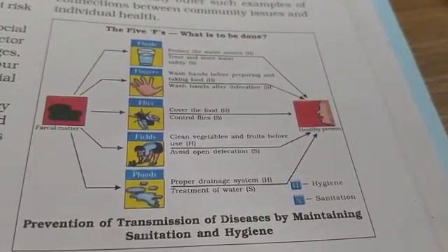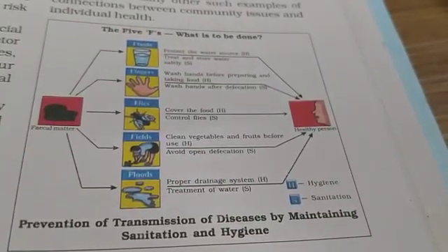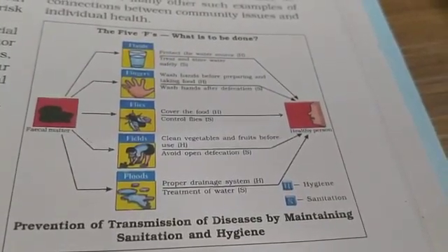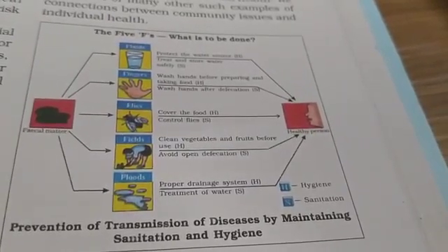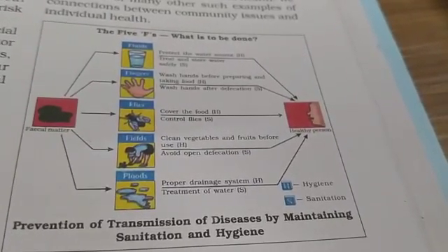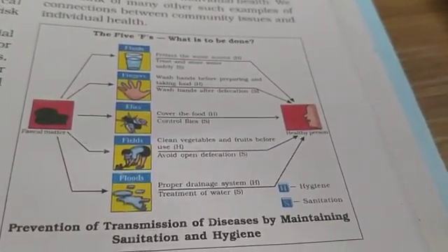So fecal matter, fluids: protect the water source. So treat and store water safely. Suppose if it gets mixed, then it's going to be what? It will cause diseases. So protect the water source from the fecal matter. So treat and store water safely, that is by boiling, etc.